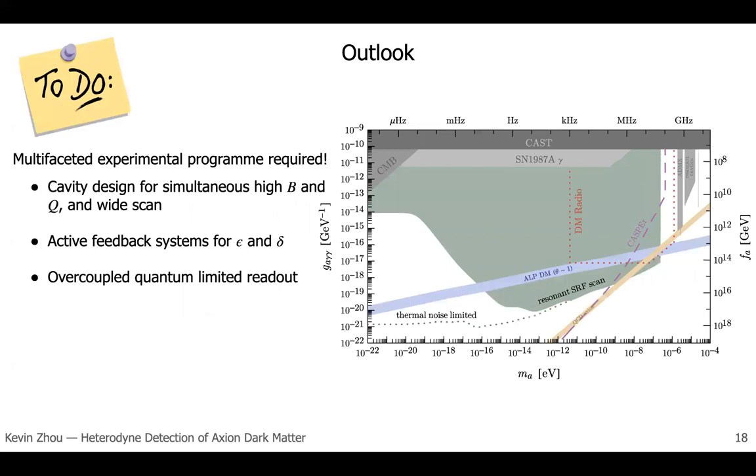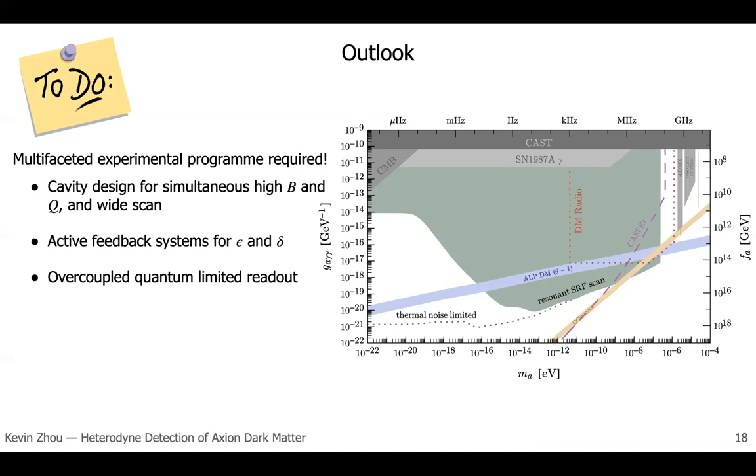At SLAC, we were beginning a small-scale prototyping effort to investigate leakage noise in a room temperature cavity, but it kind of fell by the wayside in March 2020 and has not been picked up since. But once the apocalypse ends, there will be a multifaceted experimental program required to realize the potential here. In particular, the design of the cavity is quite non-trivial because there are competing constraints. We want to have simultaneously a high magnetic field without field emission in order to increase the signal power, a high quality factor to decrease the noise, and also a wide scan range.